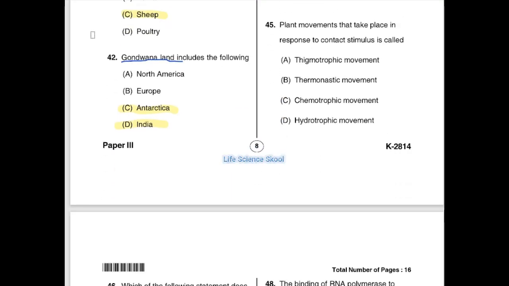Moving on to the next question. Plant movements that take place in response to contact stimuli are called option A thigmotropic movement, option B thermonastic movement, option C chemotropic movement, option D hydrotropic movement. Here they are asking about plant movements in response to contact stimuli. The best example for this is the touch-me-not plant, the one we call mutiddare muni in Kannada.